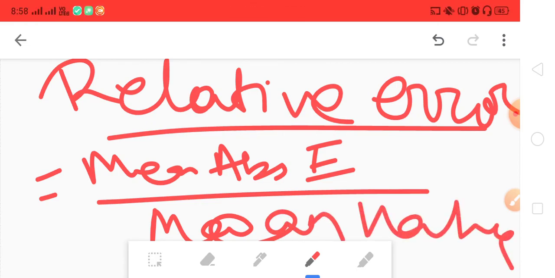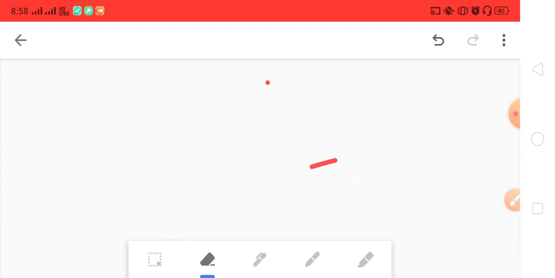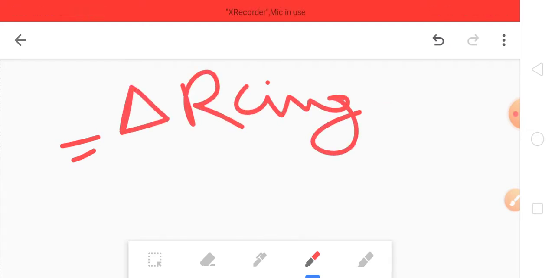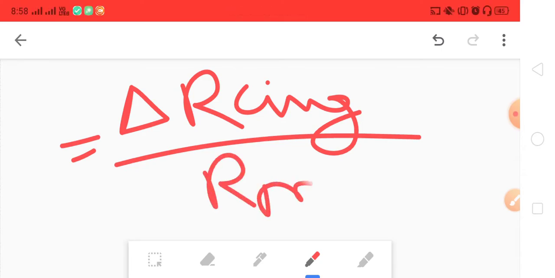Actually nothing is complicated, everything is easy here. So we have written this. Next, we can also say it is delta r average divided by rm, the mean value which we got earlier, the true value.